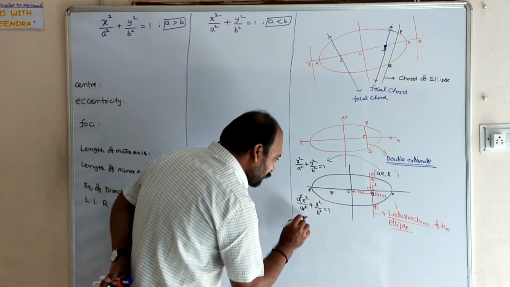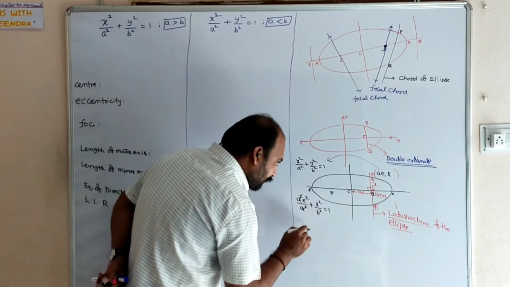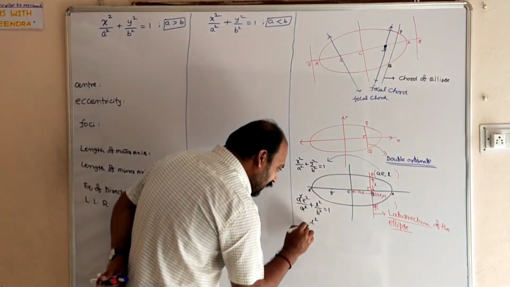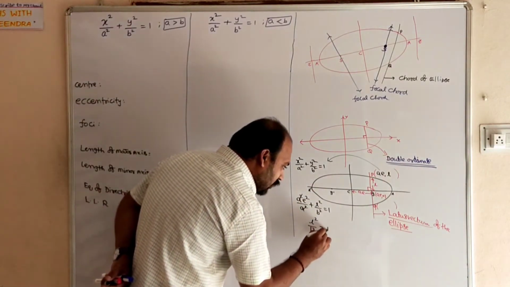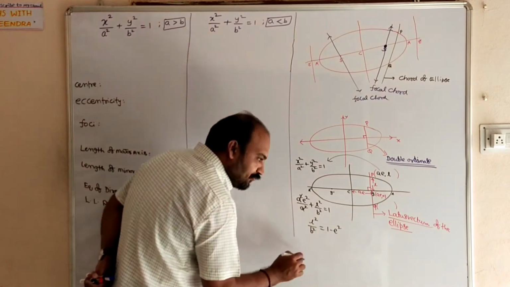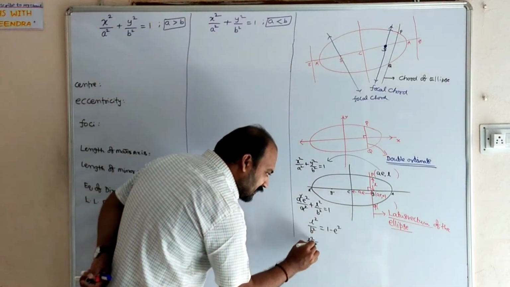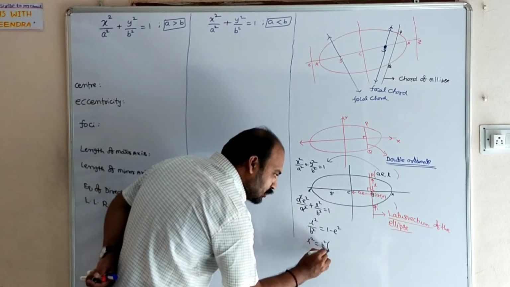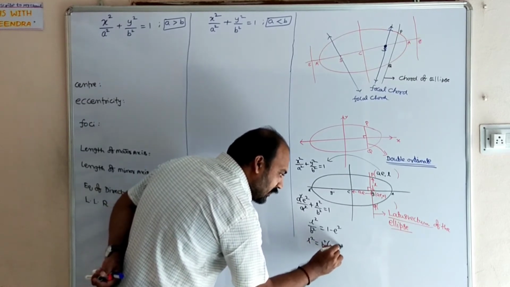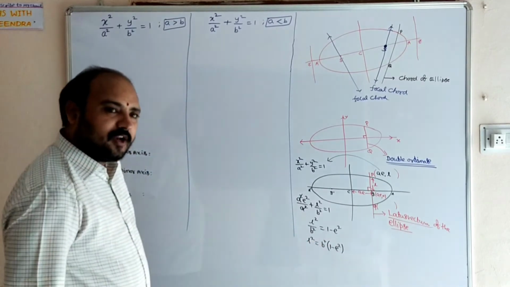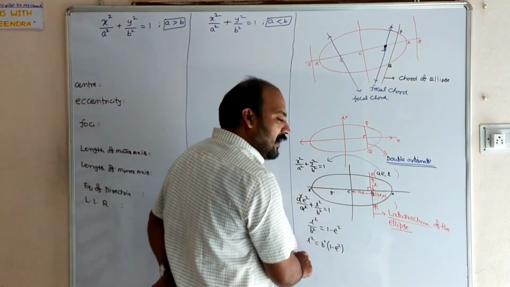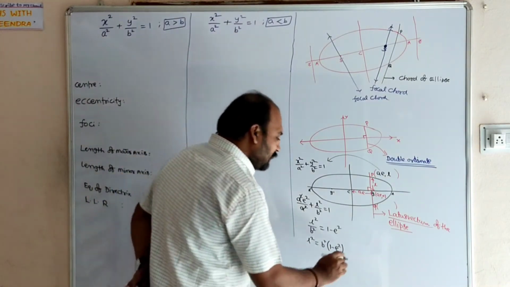So, L square by b square is equal to 1 minus e square. So, L square is equal to b square into 1 minus e square. After that, we want the L value. How will it come?